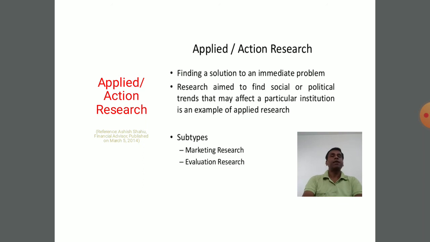When you try to find a solution for a current or present situation, it becomes applied or action research. So action is required to find a solution, and this is why this kind of research is named applied or action research. I hope you have understood the concept of applied or action research in a detailed manner. So, only this much for this applied or action research.